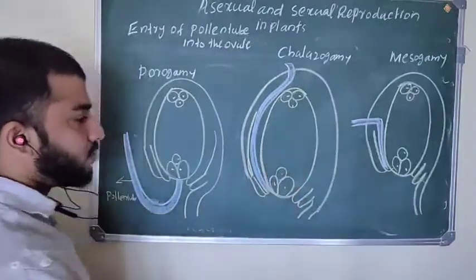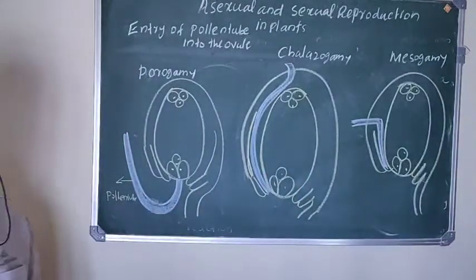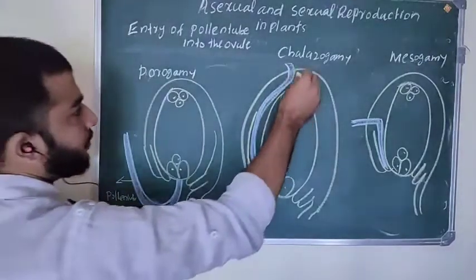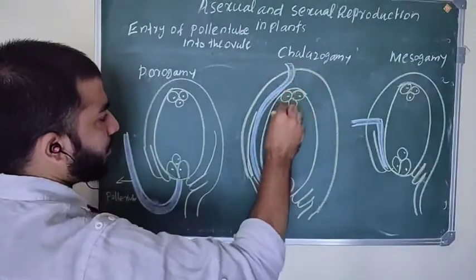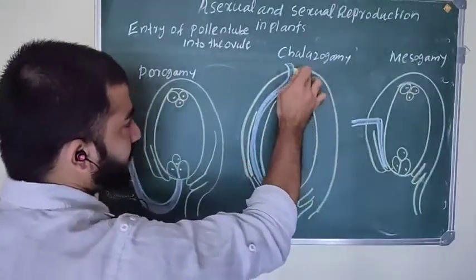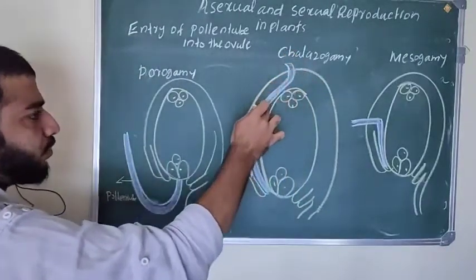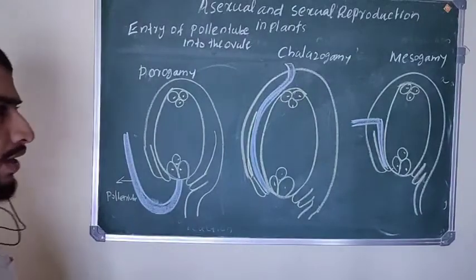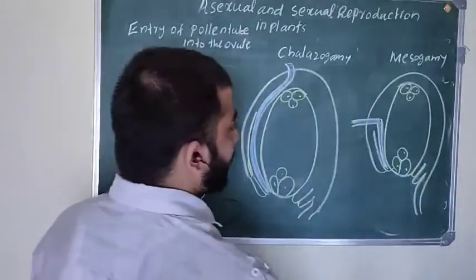And here, chalazogamy. What is it? In chalazogamy, the pollen tube enters the ovule through the chalaza. This part of the ovule is called chalaza. The next one, mesogamy.